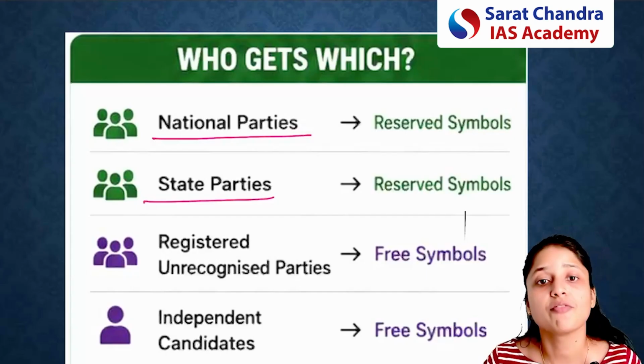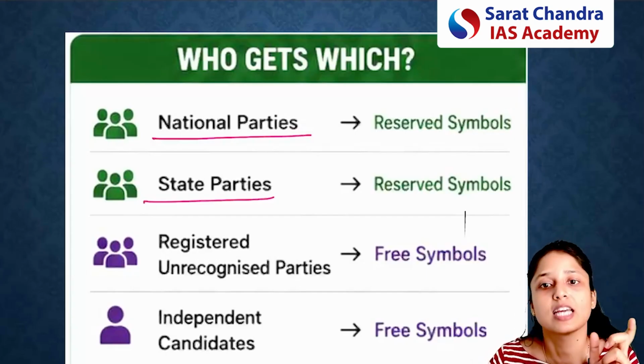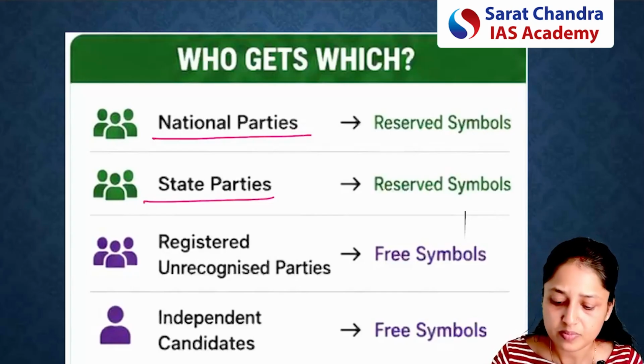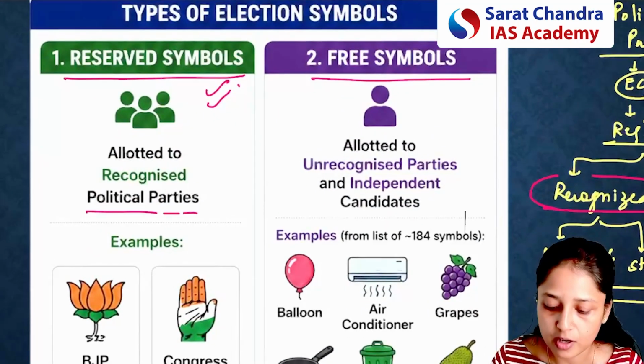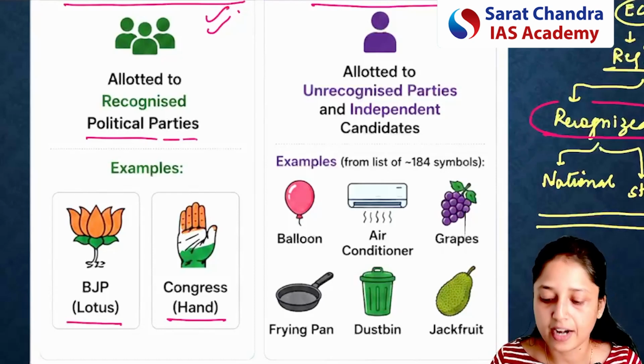If we talk about the state parties, no two state parties can use the same state symbol because those symbols are reserved for the state parties. So the reserved symbols are allotted to the recognized political parties, for example, lotus for BJP or hand for Congress.